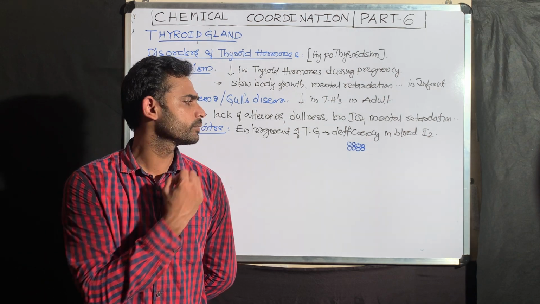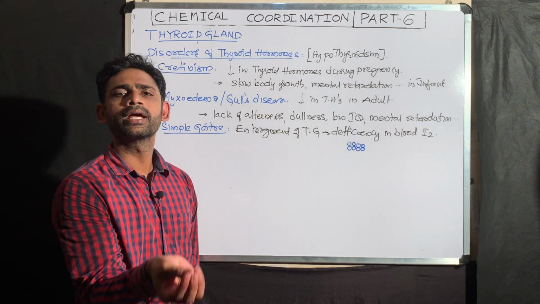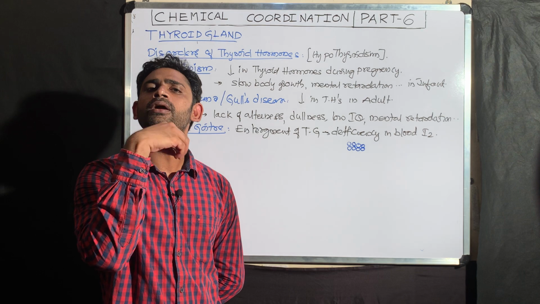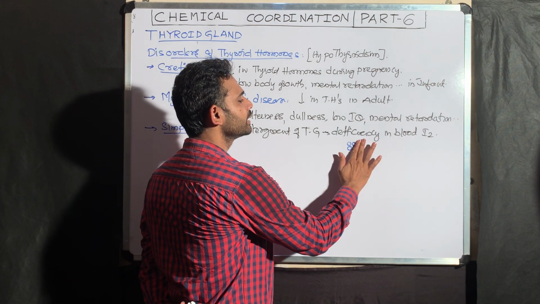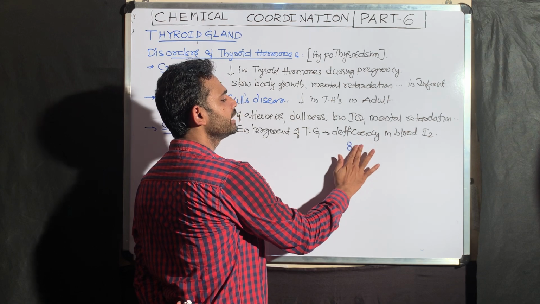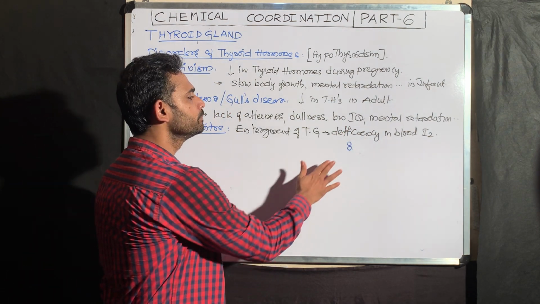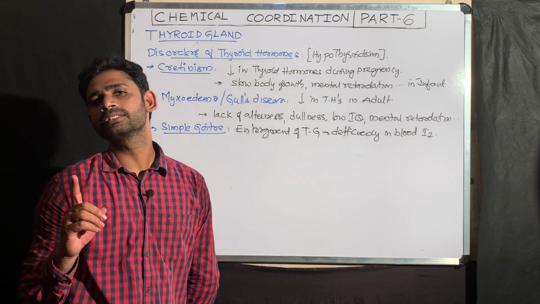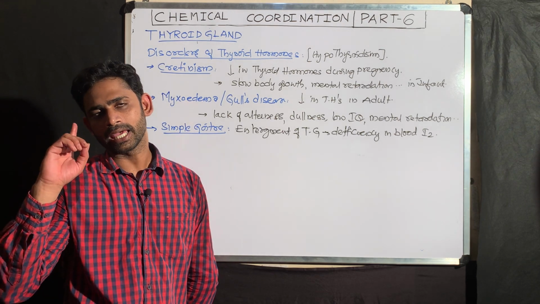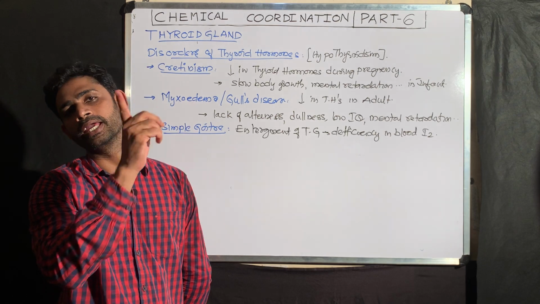How to recover from simple goitre? Simply supply the normal amount of iodine through the food. Automatically, these cells gradually become normal. That is why recovery from simple goitre is very simple. That is why I said that for the synthesis of thyroid hormones there is an absolute need for iodine.